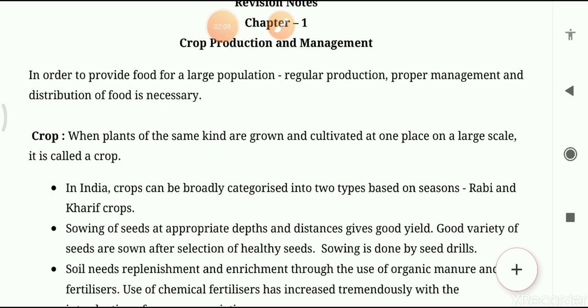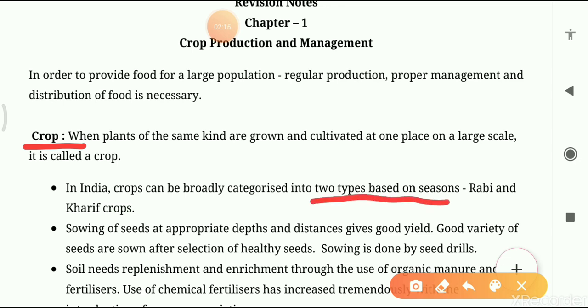Further you will see here, crops are divided into two on the basis of season. Crops are broadly categorized into two types on the basis of season, that is rabi crops and kharif crops. According to the name, it is easy to memorize also.